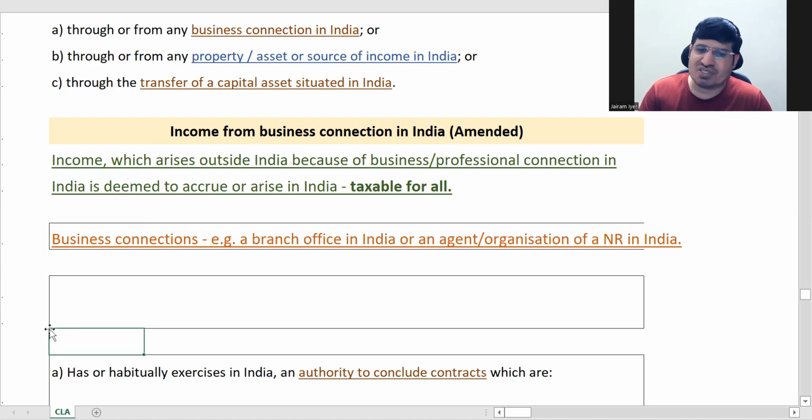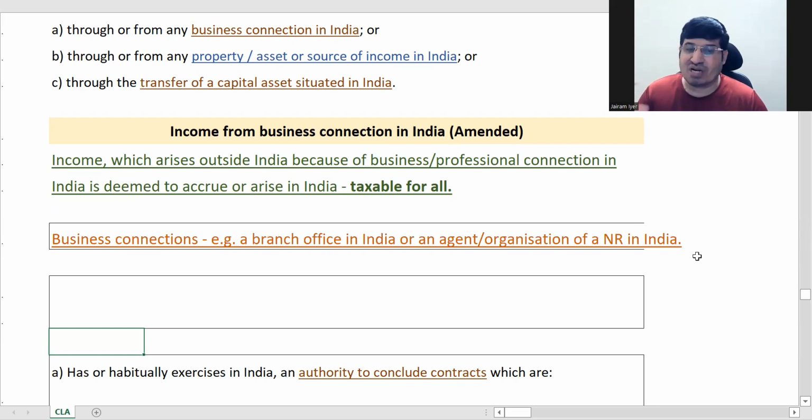If you have a branch office in India, or an agent, an organization of a non-resident in India, any non-resident, if he has any kind of sub-organization in India, like a branch, or even if he has one full-time agent in India, then it will be treated as business or professional connection in India.